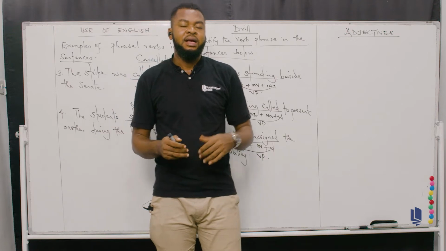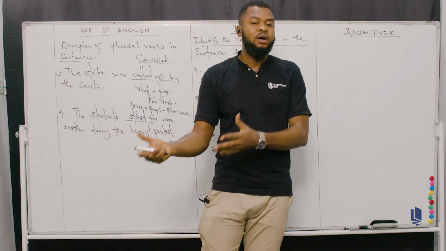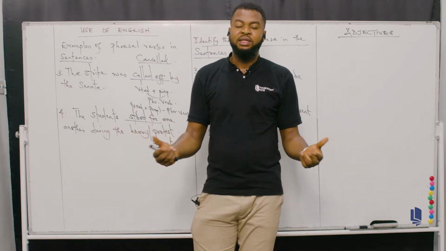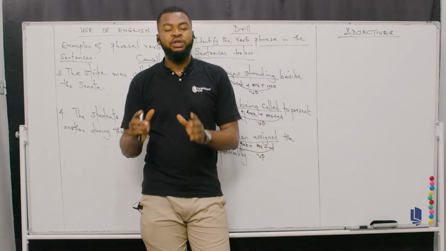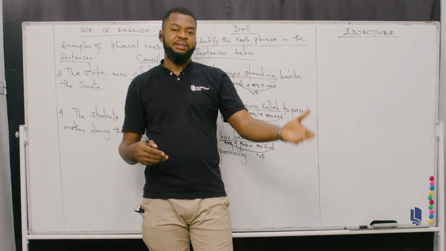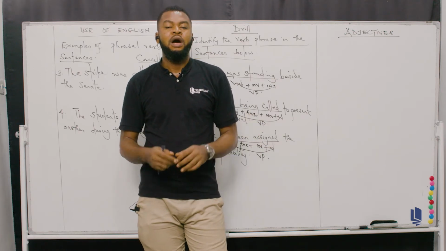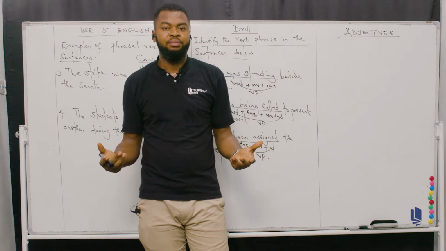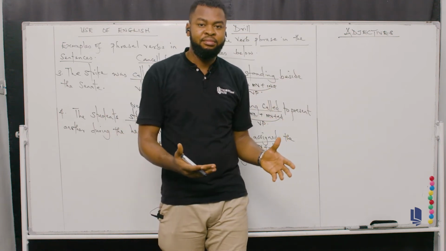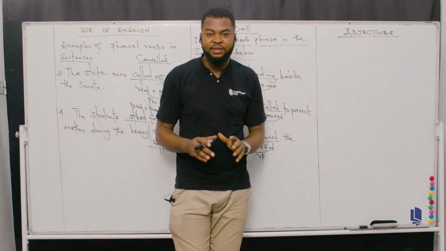And remember, adjectives tend to precede nouns in a sentence structure. That is, adjectives tend to come before nouns. Majorly, an adjective will tell you how a noun is, how a noun looks in terms of the structure or in terms of the meaning. So that's the major function of an adjective.